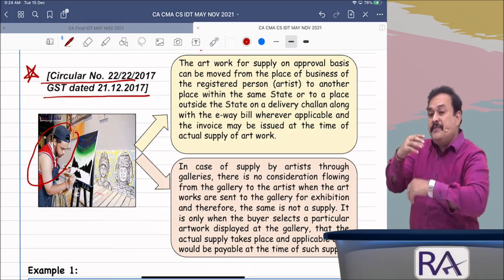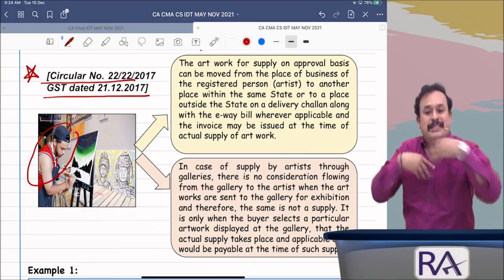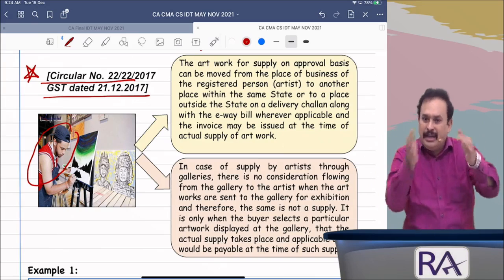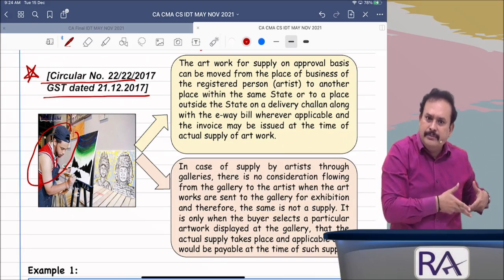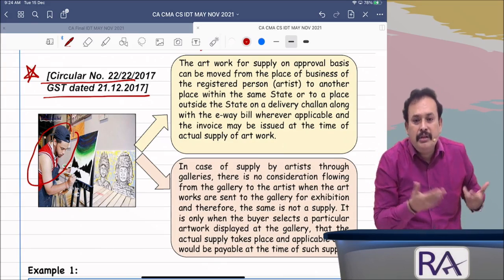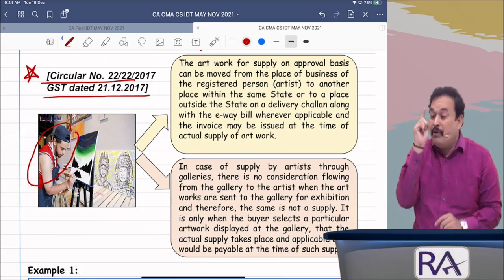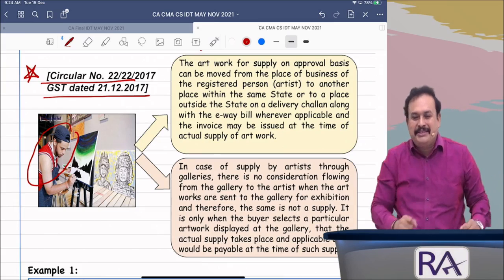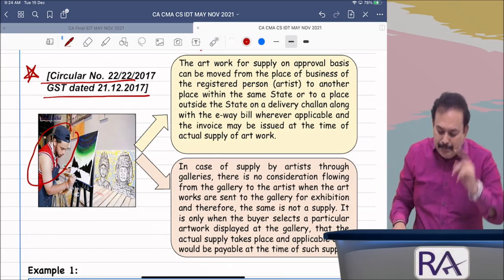Suppose the goods are returned by the auditor to me within 6 months from the date of my dispatch, which is not a supply. I supplied the goods on approval basis, you did not select, all 4 are returned. In that case, it is not a supply. Got the clarity? But what is the criteria here? The 6 months criteria. Six months is the criteria. Having this, I am bringing it to notice.